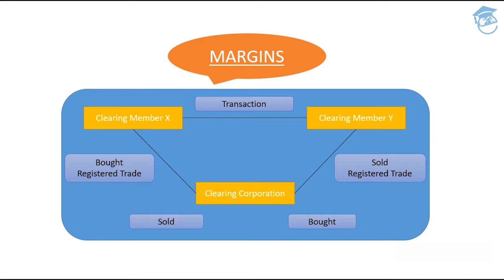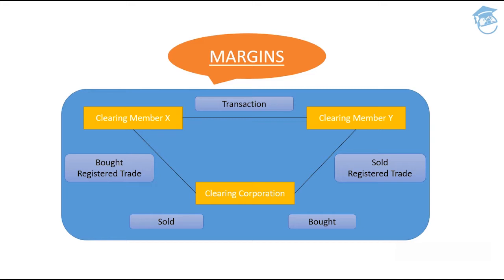So now you are clearing member X in this scenario. What you will be doing is you want to avail the benefit of buying that particular security, that registered trade. So you will be the one buying it, so a bought registered trade at your end. He, on the other hand, in another country or another part of India, will be the one selling that particular trade. So in his position, I am marked sold registered trade.